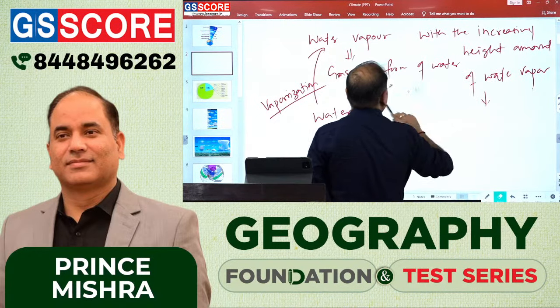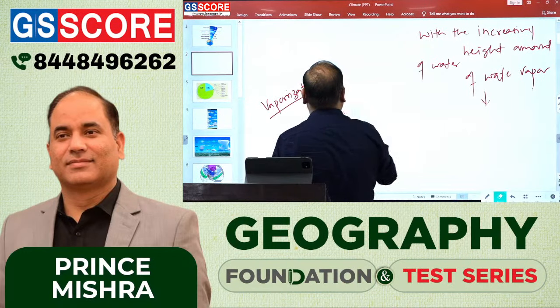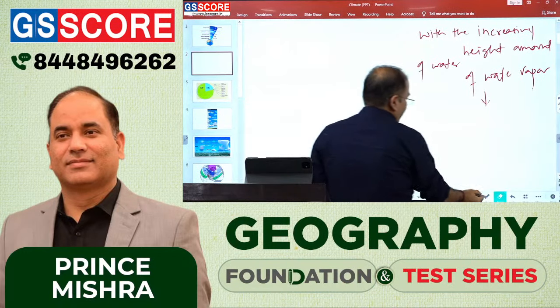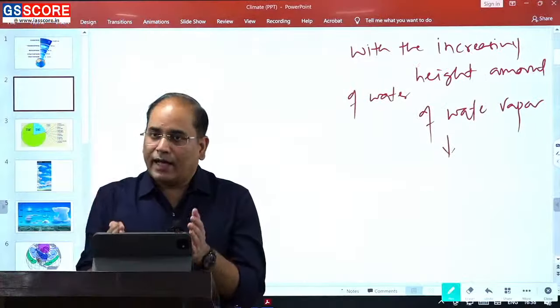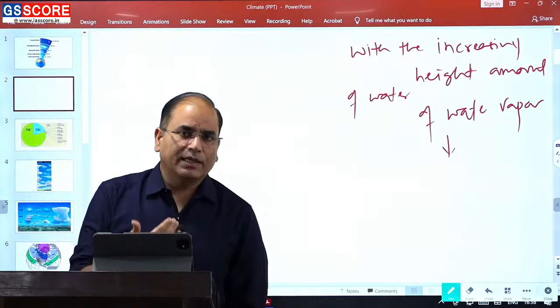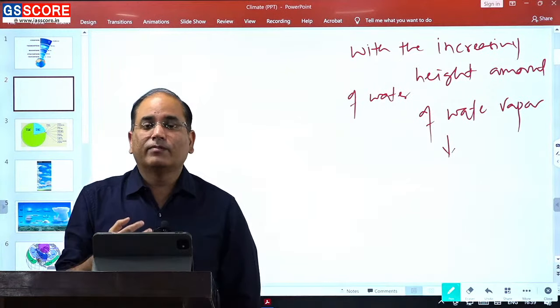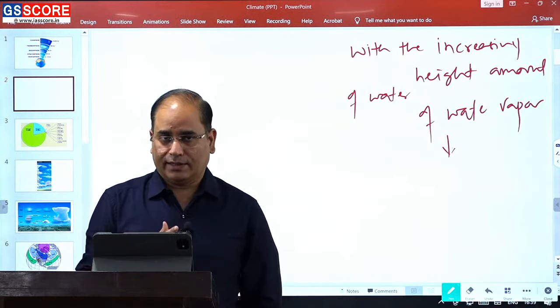The second: as higher temperature prevails over the lower latitudes, it's obvious that in low latitudes the amount of water vapor will be more as compared to higher latitudes.